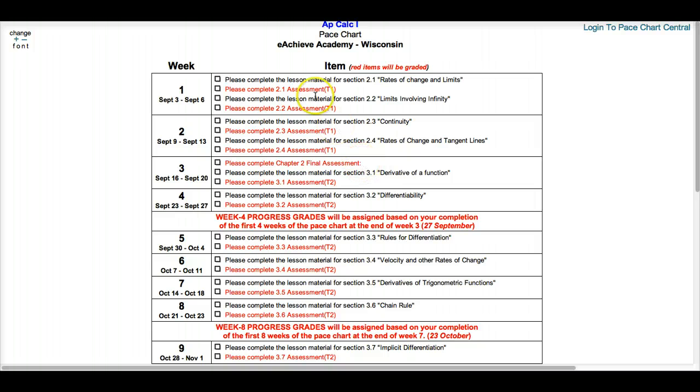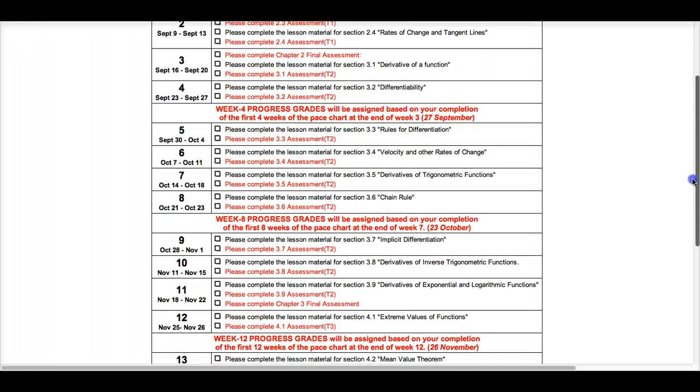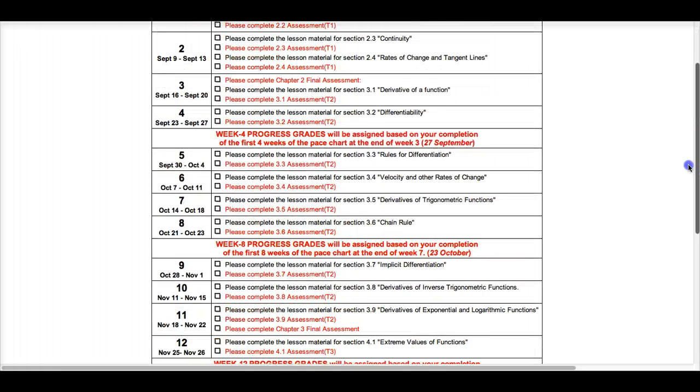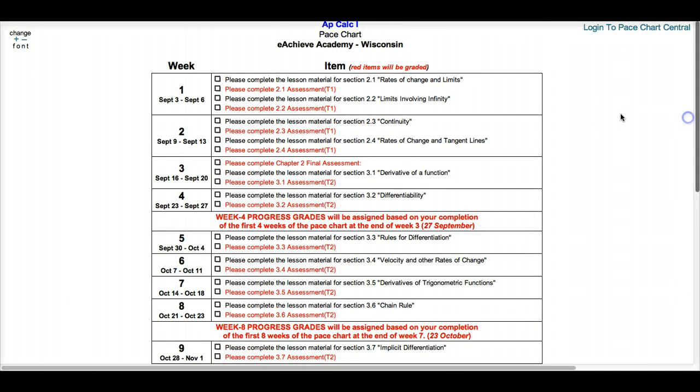Now, the first 2 weeks, we start off with 2 sections for each week. Then, every week after that, if you take a look, is just 1 section that we go through. And some of them have a lot of material. There's no question about it. AP Calculus, there's a lot of stuff to learn. Okay, but I'm excited for the year to begin.